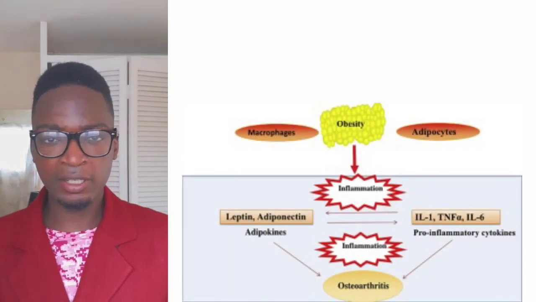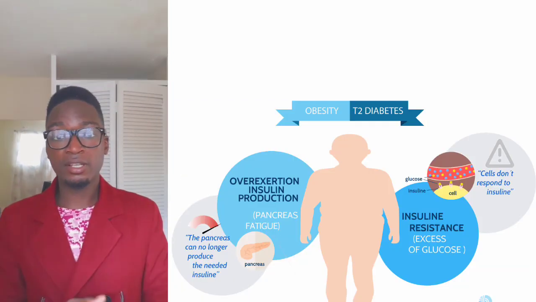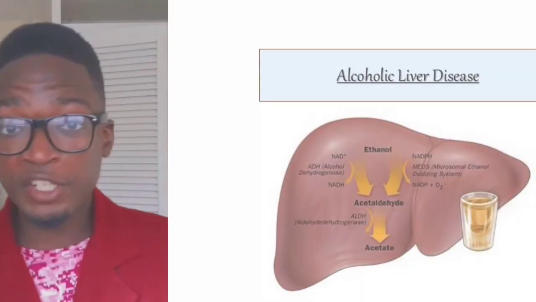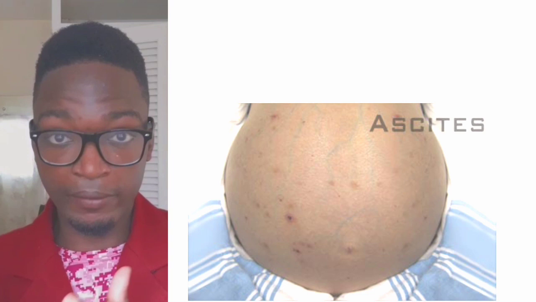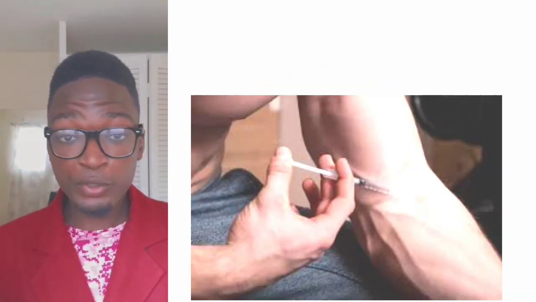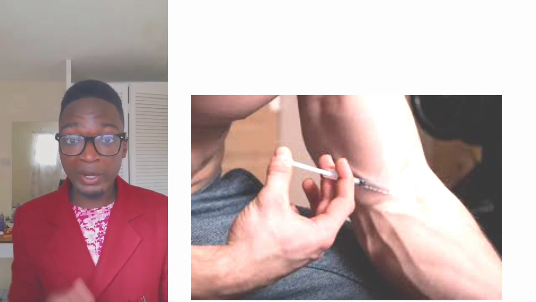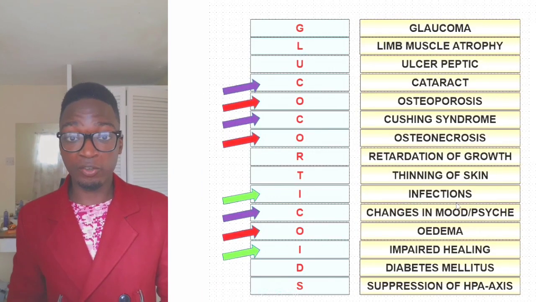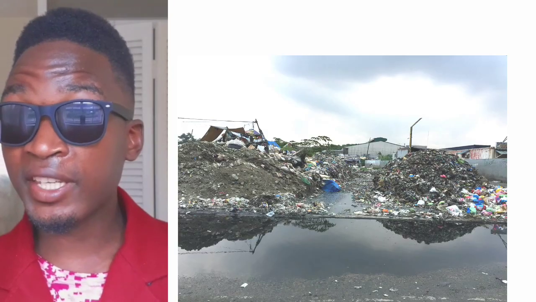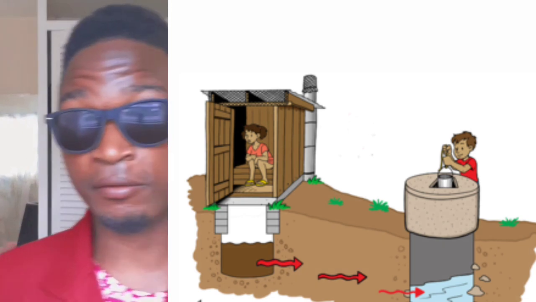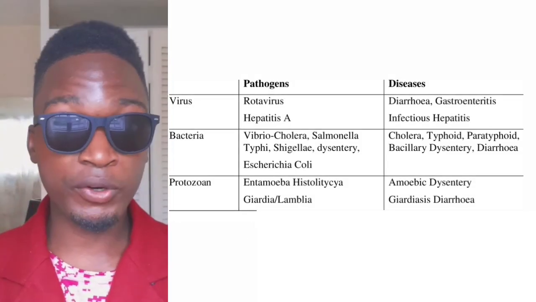Binge eating, binge drinking, or eating of junk foods may put you at risk of obesity. And obesity can cause inflammation in the body, may lead to insulin resistance, and this may put you at risk of diabetes, especially diabetes type 2. Overdrinking or abuse of alcohol may put you at risk of liver diseases, for example, liver cirrhosis. Also, abuse of certain drugs, for example, steroids, may lower your immune system or may be primary to certain degenerative conditions or inflammatory conditions. Also, living in unsanitary conditions or environment may put you at risk of certain diseases, for example, waterborne diseases and foodborne diseases.